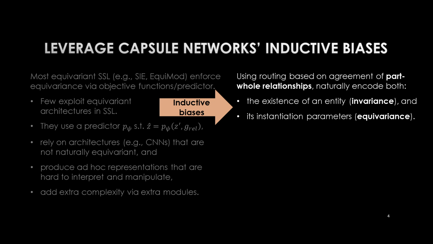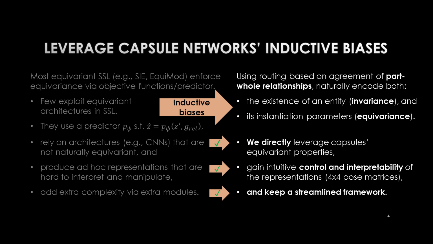By contrast, we propose to exploit equivariant architectural mechanisms, specifically capsule networks. This is since capsule networks use a routing algorithm based on agreement of part-whole relationships, structuring representations into capsules, with each encoding both an entity's existence and its instantiation parameters. Our approach directly exploits these biases that prior methods do not, yielding an intuitively controllable, interpretable latent space and a